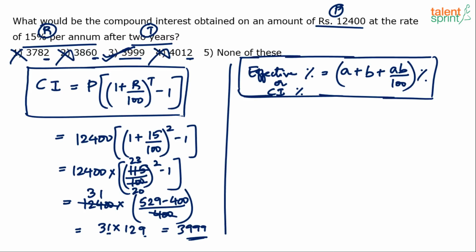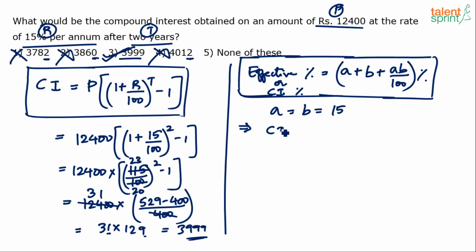Now what are A and B? Basically A here is the rate of interest for the first year and B is the rate of interest for the second year. So when you have been given the rate of interest for the first year and second year, you can find out the overall compound interest using A plus B plus AB by 100. If you look at this question, he has mentioned that the rate of interest is 15% per annum and the time period is given as 2 years. Now, since he has not specified anything in particular here, we can assume that the rate of interest is the same for both the years. First year 15% and second year also 15%. So I can say that A is equal to B is equal to 15.